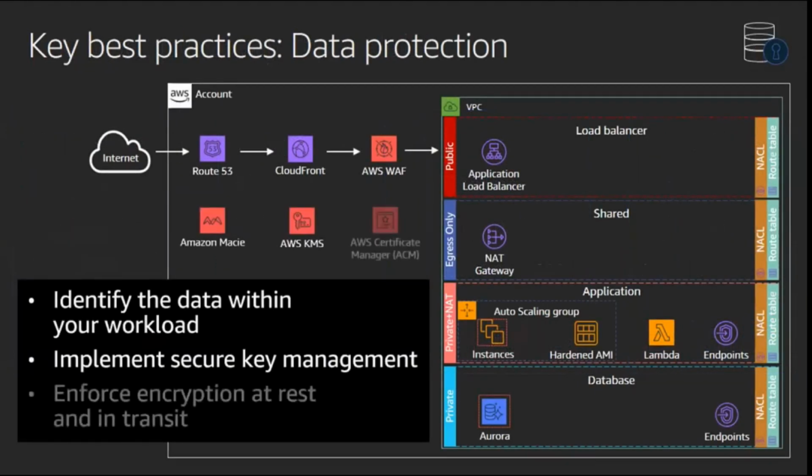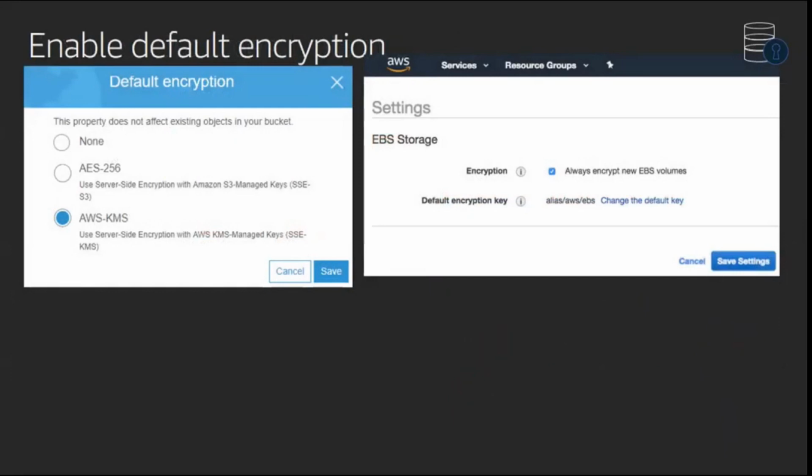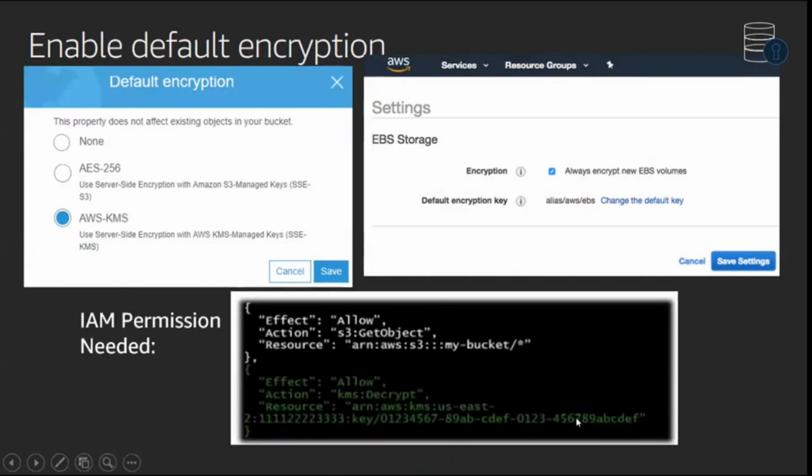Key, identify your data. I have seen some FinCerts do the exercise of classification for data, like this is HBI, PII, MBI. Based on that, they map it to the encryption level, cipher width, and all that kind of thing. Then they evolve which key management system, is it hardware, and so on. That's the strategy you have to have, and then have encryption at rest and in transit implemented. This is an example of how we are enabling direct encryption in the actual services. It's just a checkbox. This is S3, this is EBS. If you enable this KMS integration with S3, the IAM permission for calling the underlying KMS decrypt operation becomes important when you do a simple S3 get object.